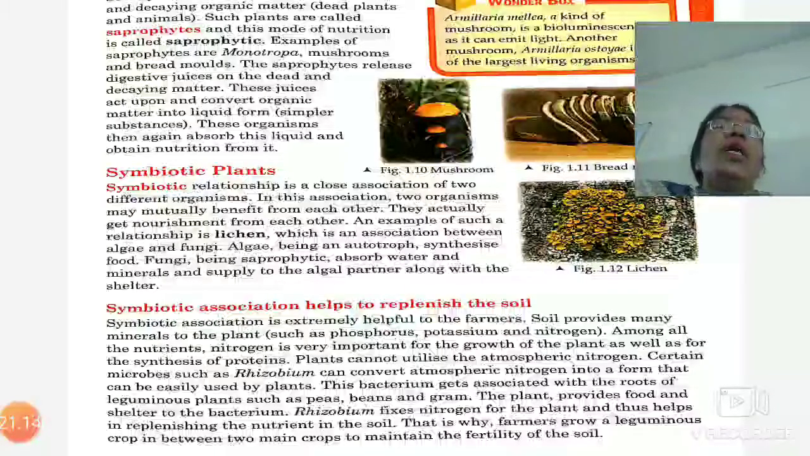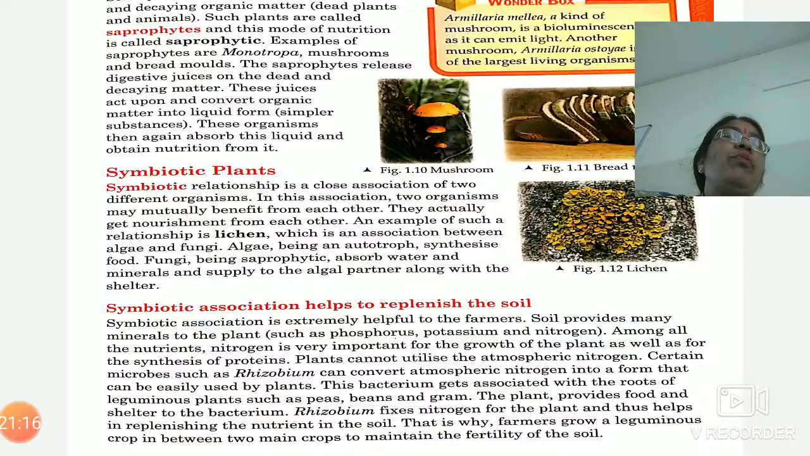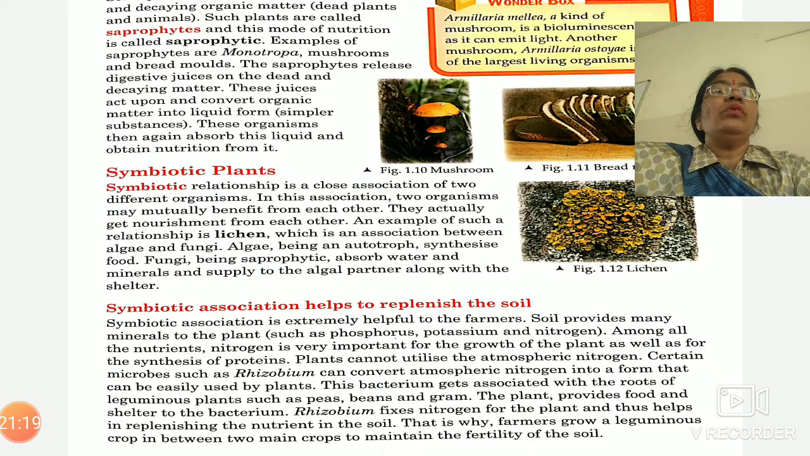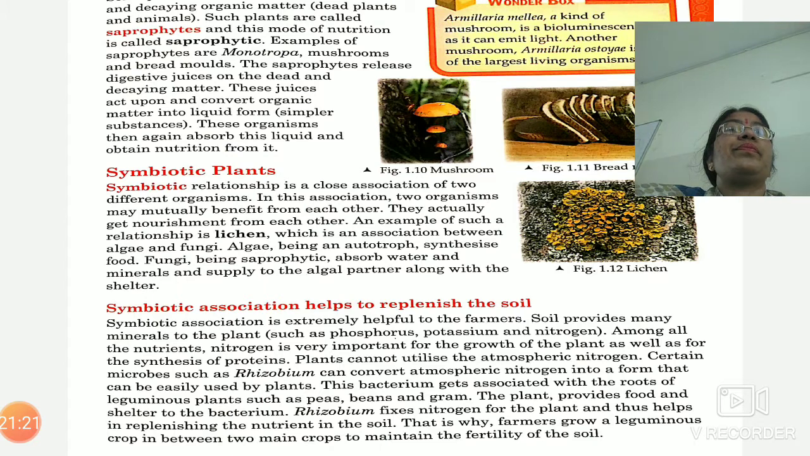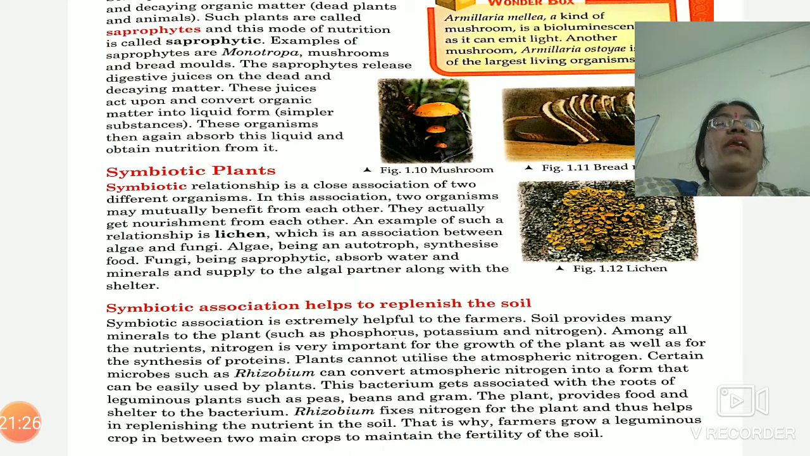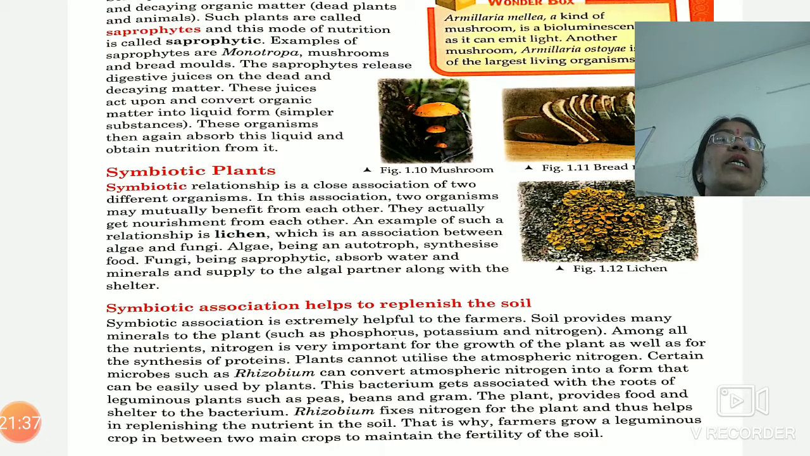Symbiotic relationship is also useful for the replenishment of the nutrients in the soil. As you have seen in leguminous plants, the root nodules of leguminous plants have rhizobium bacteria. This rhizobium bacteria will fix the atmospheric nitrogen, convert it into nitrogenous compounds and provide it to the plants. For this, it will get different other nutrients from the plant body. In this manner, both get benefited from each other.